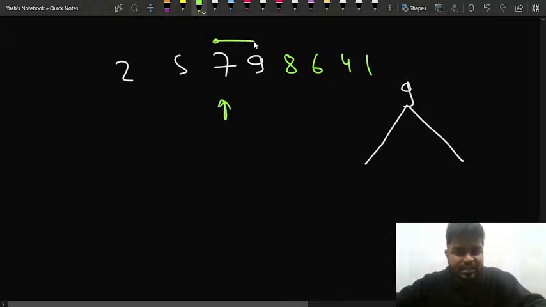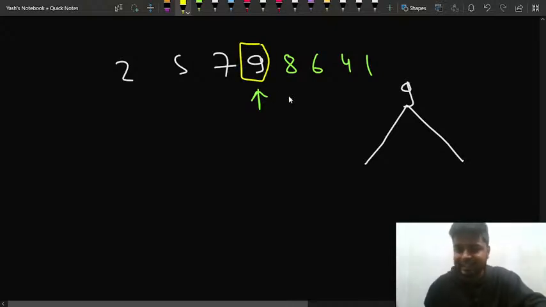Then I'll say, is 7 lesser than 6? I'll say yes, it is, so I'll move ahead like this. Now I'll be at 9. So now my pointer would be at 9. So what could I do with this 9? I am at this 9, and 9 is greater than 8, so I can easily observe that I am not at the increasing part anymore, so I'll simply break and check, is my I equal to 0? No, it's not equal to 0.